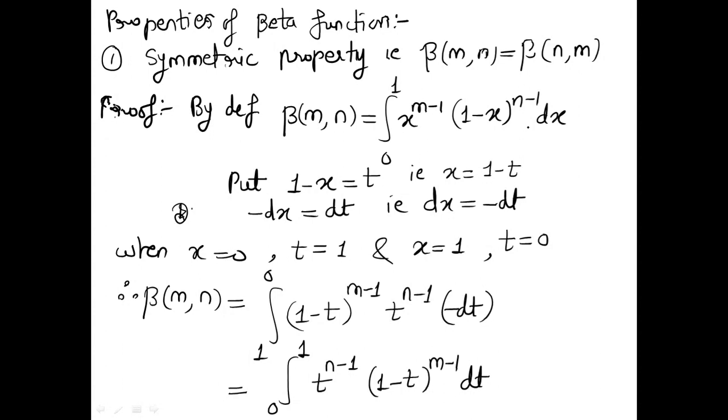Now just compare this with this definition. What are the changes you are finding here? Just a change of variable. So in the beginning itself, I have told you that in definite integration, the variable of integration is always dummy. So the only thing that you have to bother about is the structure. So the same structure we are finding here, right? So according to the definition, this will also be called a beta function, right? So what will be the change? In place of m, now I am having n, whereas in place of n I am having m. So this will be called the beta of nm. Okay, so in this way we have proved the first property.